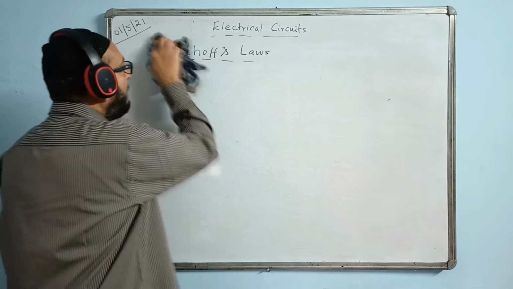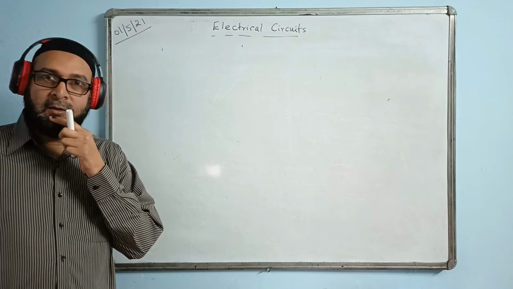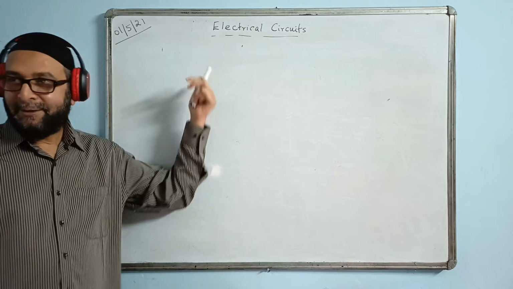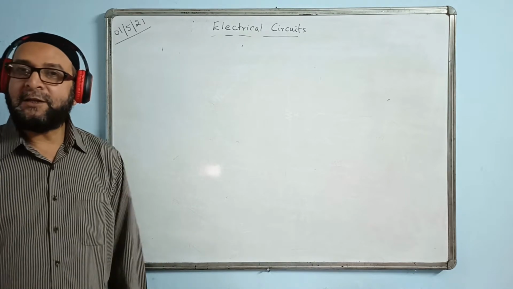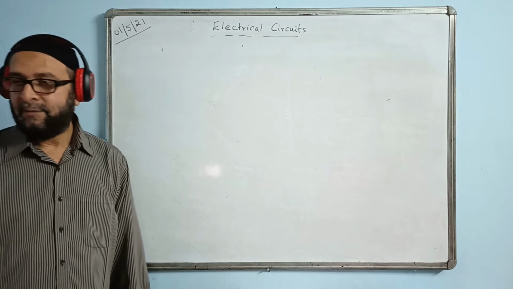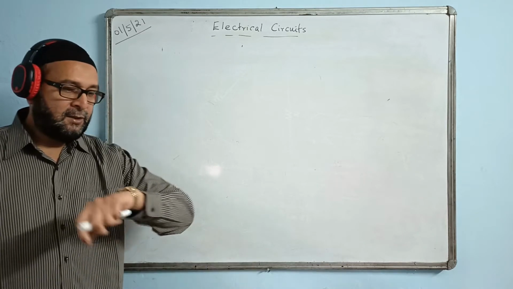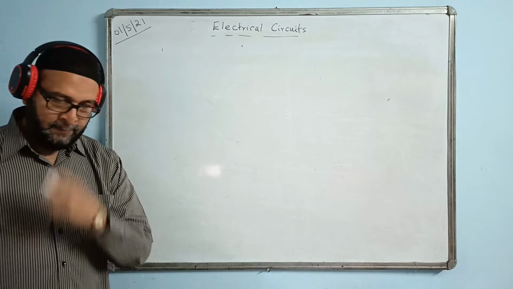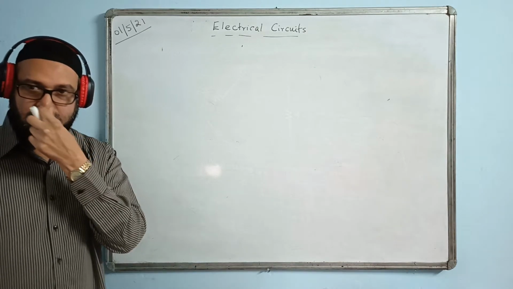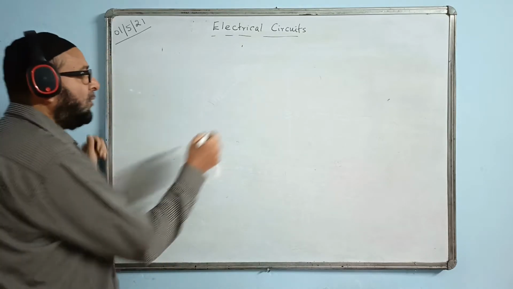Okay, now just take one question. I think we had done it in a simpler way, but we can do it in a very complicated way. I will rather use Kirchhoff's law. Write a question using Kirchhoff's laws. Find the currents through each of the resistors in the following circuit.